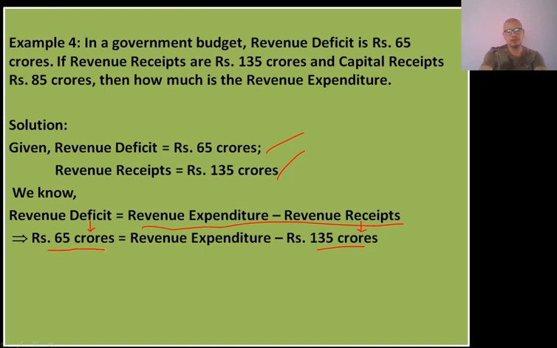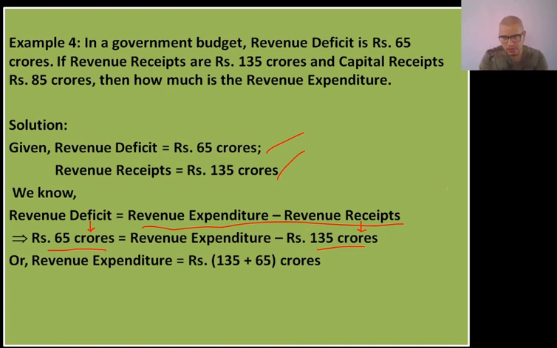So when we solve this, we will get the value of revenue expenditure. And that will be this 135 crores. When it goes to the other side of the equation, it takes the opposite sign, that is, from minus it becomes plus.